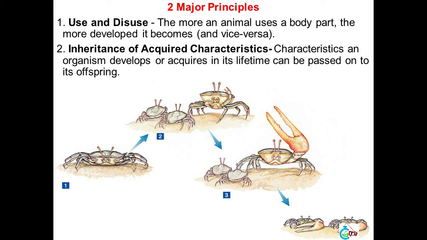Two major principles. 1. Use and disuse. The more an animal uses a body part, the more developed it becomes, and vice versa. 2. Inheritance of acquired characteristics. Characteristics an organism develops or acquires in its lifetime can be passed on to its offspring.